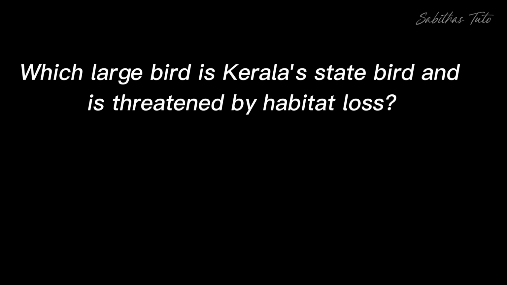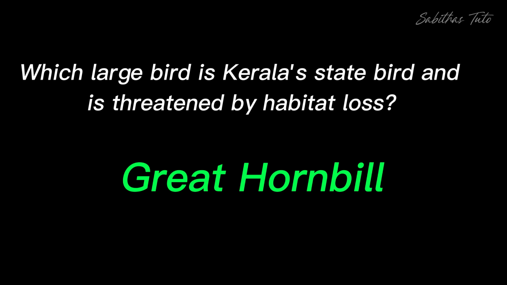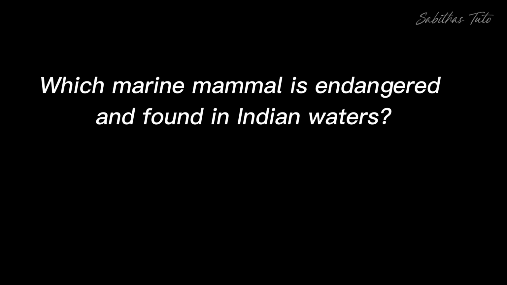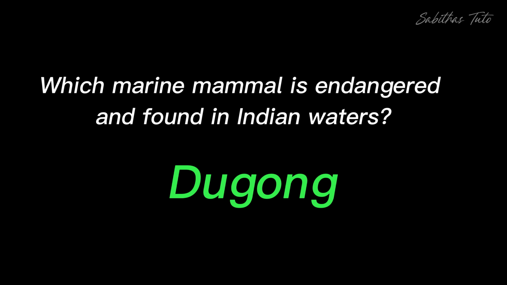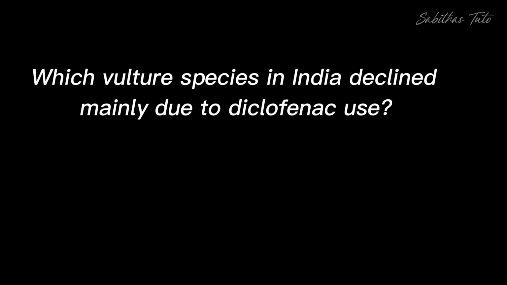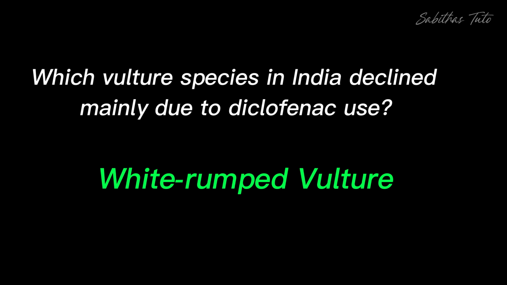Which large bird is Kerala's state bird and is threatened by habitat loss? Great Hornbill. Which marine mammal is endangered and found in Indian waters? Dugong. Which vulture species in India declined mainly due to diclofenac use? White-rumped vulture.